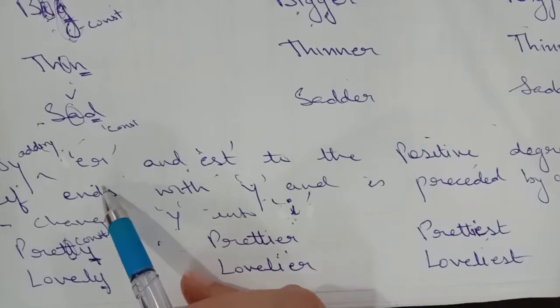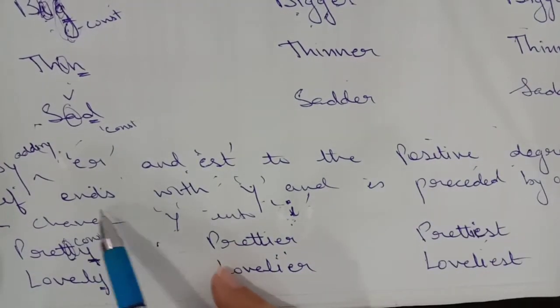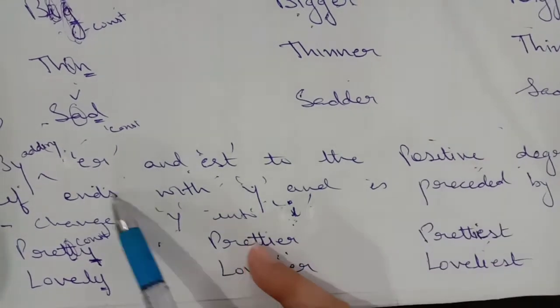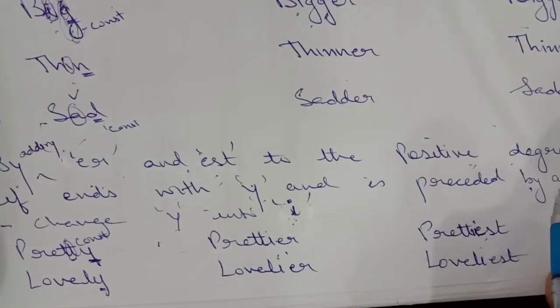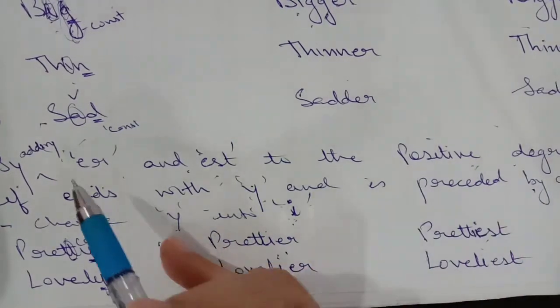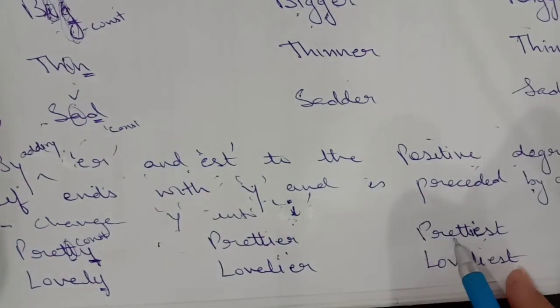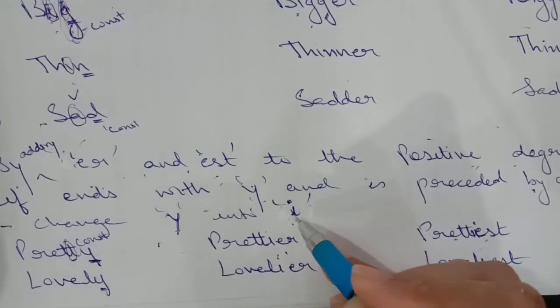By adding ER and EST to the positive degree, if it ends with Y. If a positive degree is ending with Y and is preceded by a consonant, what do you have to add? You have to add ER to the comparative and EST to the superlative. And you have to change this Y into I.